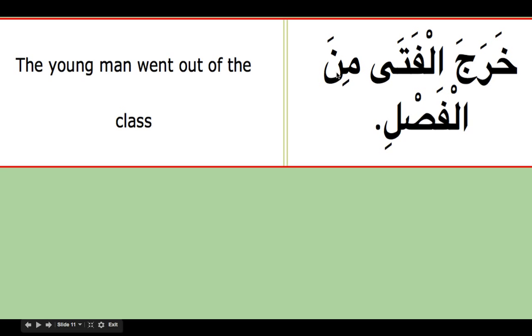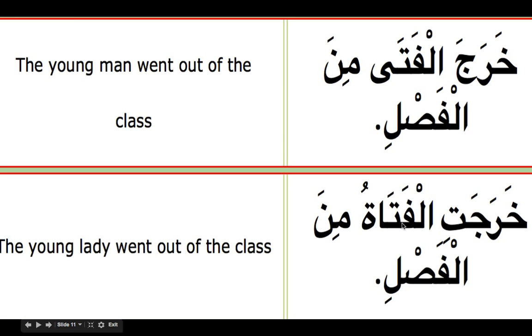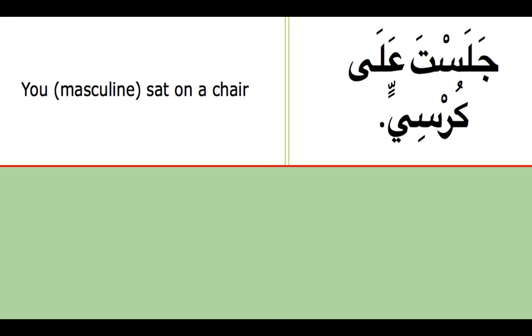Kharaj al-fata minal fasli. We're telling the young man went out from the class. How do you say the young lady went out of the class? Kharajatil fatatu minal fasli. Jalasta ala kursi.